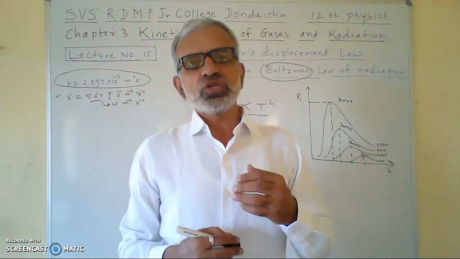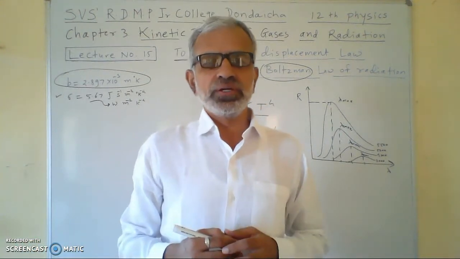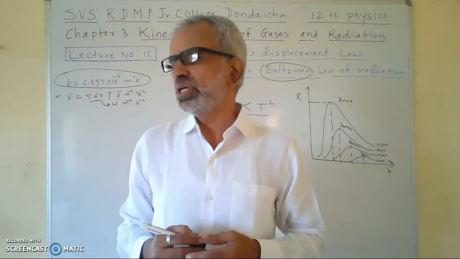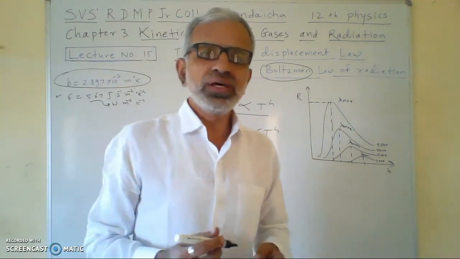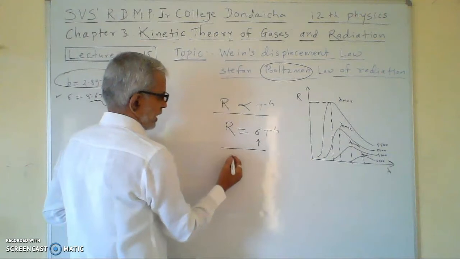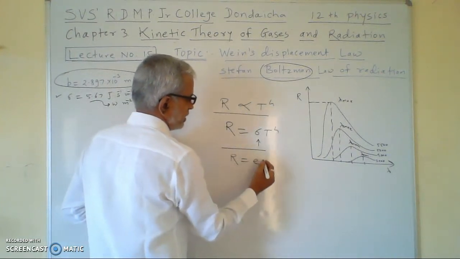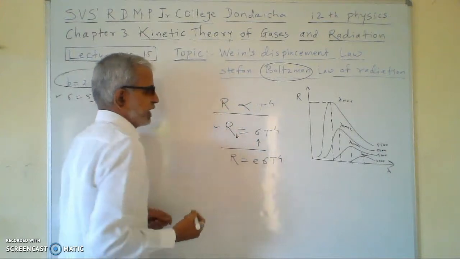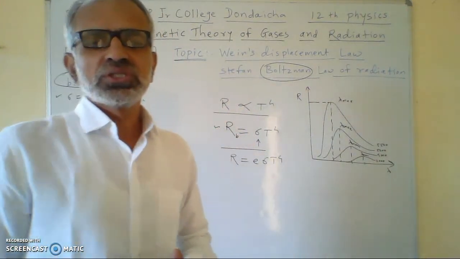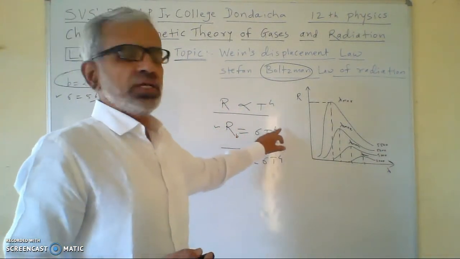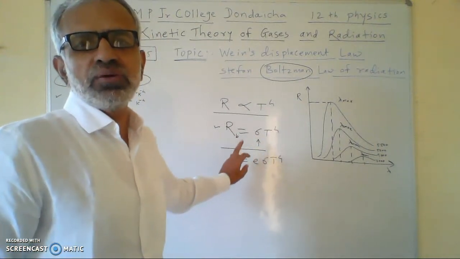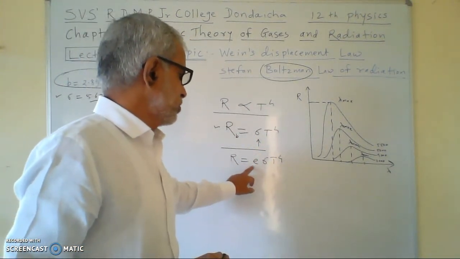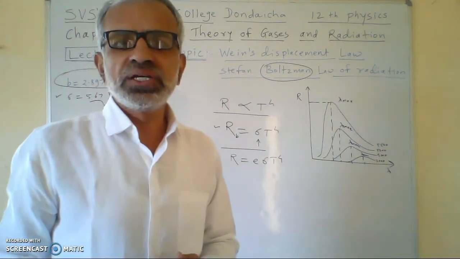Now suppose you take an ordinary body instead of the perfectly black body. For an ordinary body, R will be equal to e sigma T raised to 4. Means R equal to sigma T raised to 4 is for a perfectly black body, and for an ordinary body it will be R equal to e sigma T raised to 4.